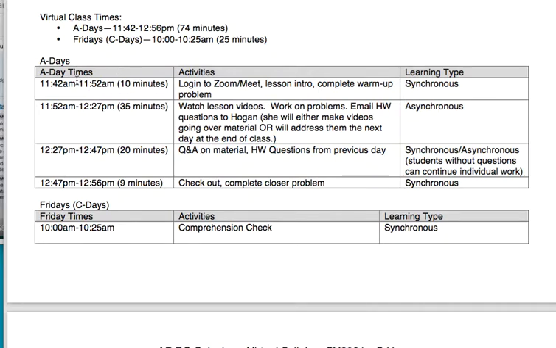So here's what an A day is going to look like. You're going to log into the Zoom or the Meet. Again, right now it's a Meet. And then we're going to walk through a couple slides, a quick lesson intro, not very much detail because, to be honest, I include most of the detail in the video of the lesson itself. And then you're going to complete a warm-up problem.